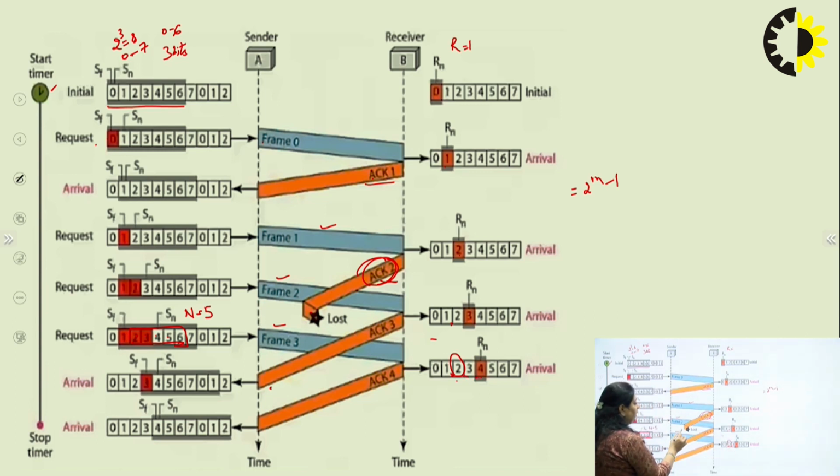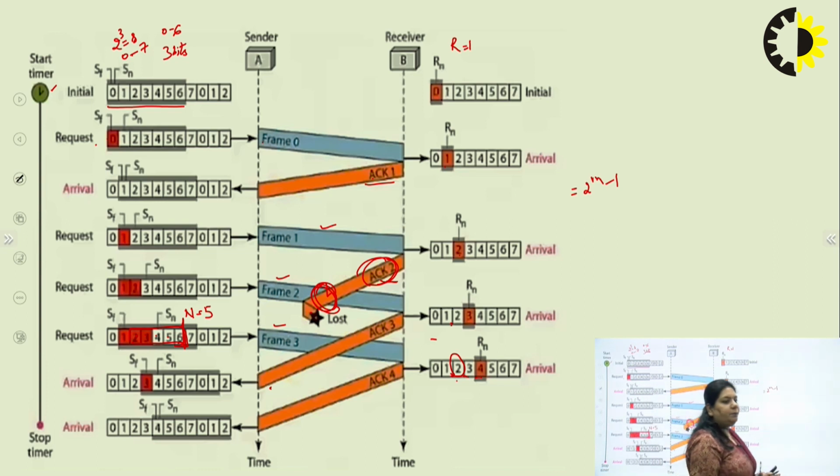But what could be the condition if the sender sends the frame 2 and it got lost? Here the frame 2 got lost. What would happen? The sender is waiting for the acknowledgement, but it doesn't get the acknowledgement for frame 2. So it will retransmit all the frames after its window is completed. That means after the window is completed at 6, it will retransmit all the frames starting from 2 to 6. This is the working of the go back n protocol. That means go back n frames, retransmit those frames and then move to the next window.